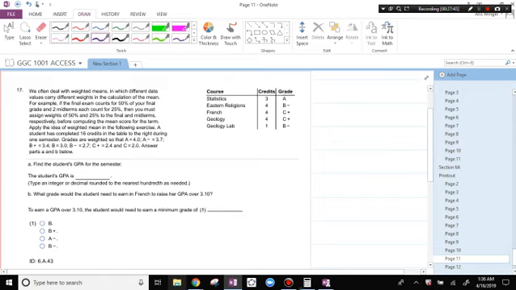We often deal with weighted means in which different data values carry different weights in the calculation of the mean. For example, if the final exam counts for 50% of your grade and two midterms each count for 25%, then you must assign weights of 50 and 25% to the final and midterms.